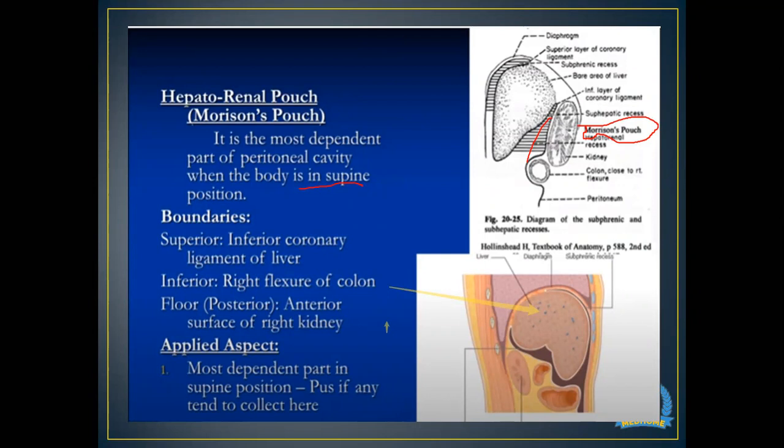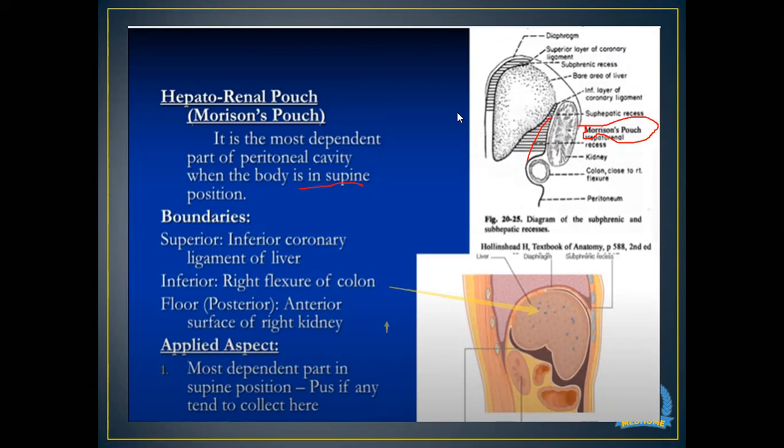Boundaries of Morrison pouch: anteriorly it is bounded by the inferior quadrate ligament of liver, posteriorly it is formed by part of the colon, and inferiorly by the right flexure of colon. The floor is formed by the right kidney, the surface of the right kidney. Yeah, Sana, very good.